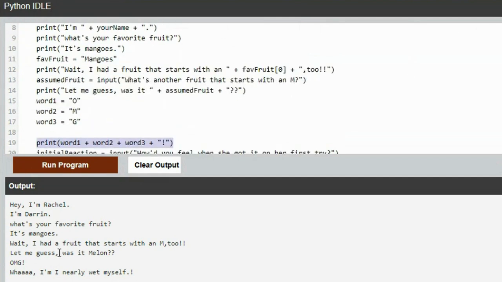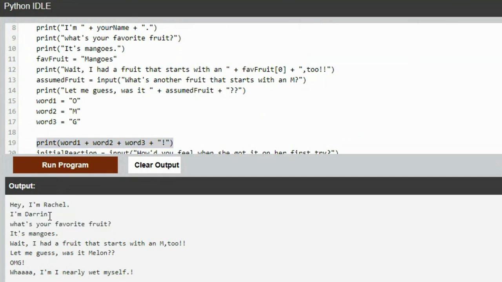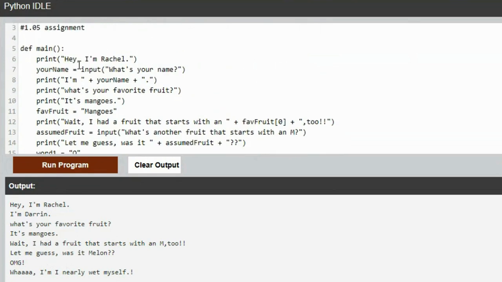It's a little awkward in here, but that's nothing I'm taking points off for. I'm just critiquing and giving you some thoughts on when you run it, that may not work really well. I don't like that Python won't print anything until you're finished. It could have printed all this. Hi, I'm Rachel. It should have printed that very first thing.